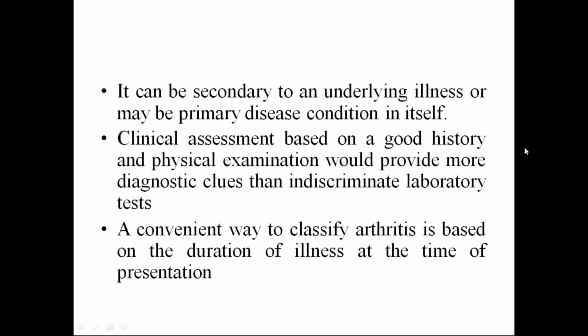This is not an entity we can pick up with lab parameters alone. If the child has no arthritis or other extra-articular manifestations but presents with the typical laboratory findings of juvenile idiopathic arthritis, we cannot name it as such. It is a collaboration of all things: examination should fit, history should provide clues, along with laboratory parameters. Then we club them together and name the particular entity. So first of all, we need to classify.